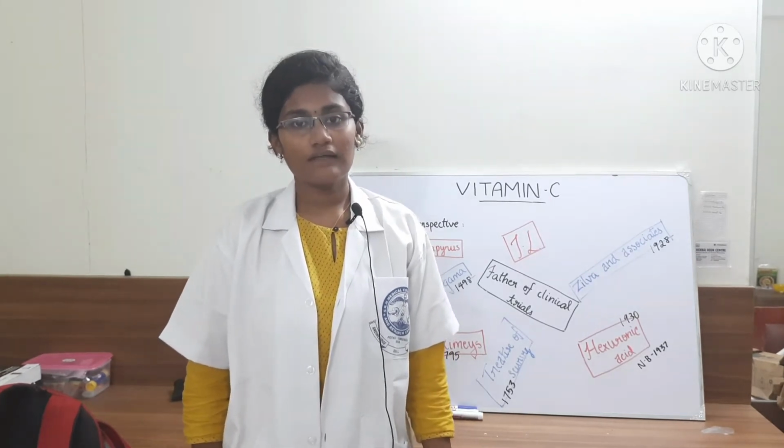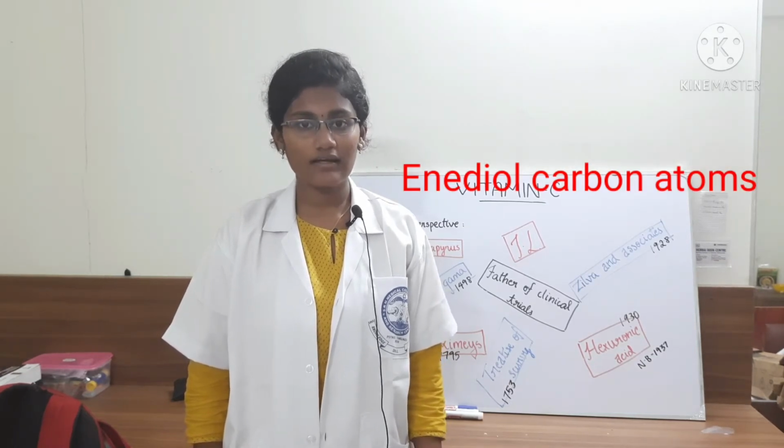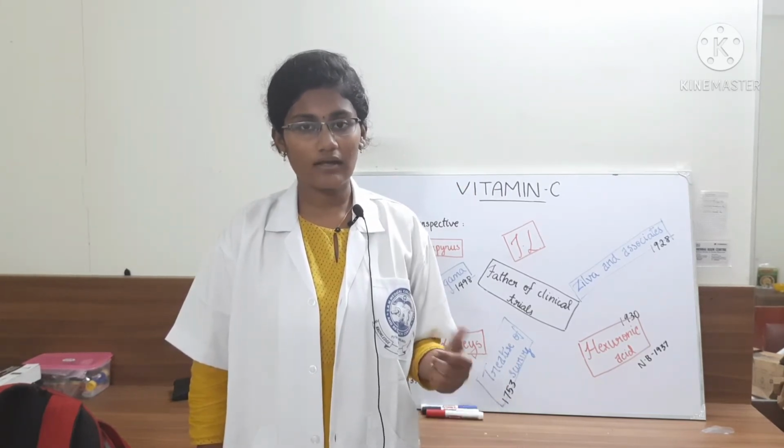Okay, and vitamin C has a structure that is very similar to that of carbohydrates. It has enediol carbon atoms, which increases its power as a reducing agent. Okay, so what that means is, in those carbon atoms there are double bonds and there are two hydroxyl groups.